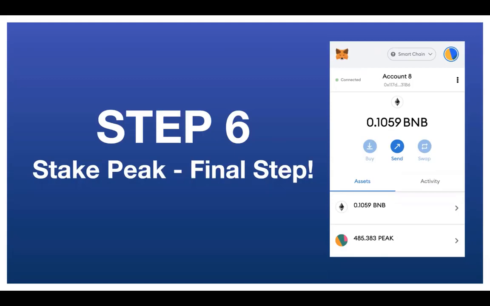But if you've been moving through these steps, in step 5, Robin was showing you how to get started with staking your Peak. And now step 6 is the final step to start staking Peak.